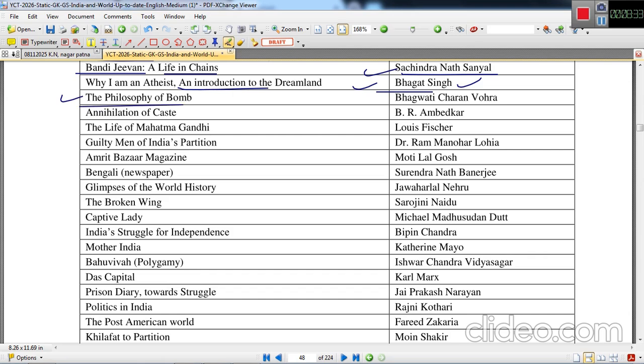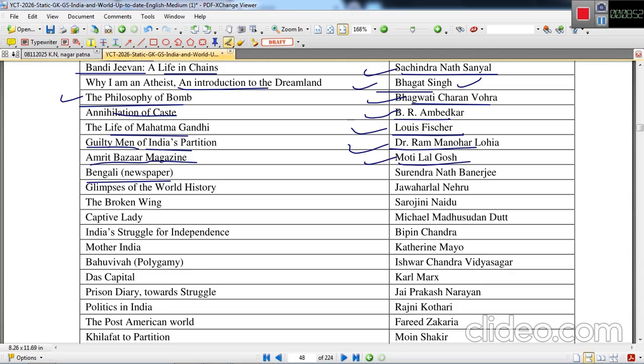The Philosophy of the Bomb, Bhagwati Charan Vohra. Annihilation of Caste, B.R. Ambedkar. The Life of Mahatma Gandhi, Louis Fischer. Guilty Men of India's Partition, Dr. Ram Manohar Lohia. Amrita Bazar Patrika, Motilal Ghosh.